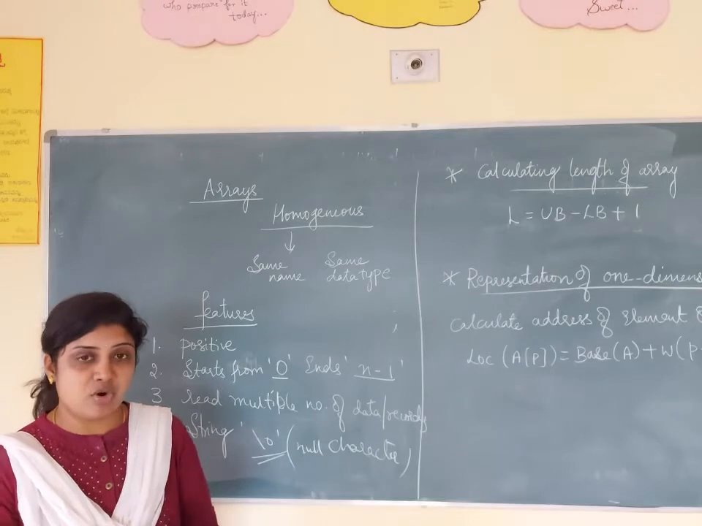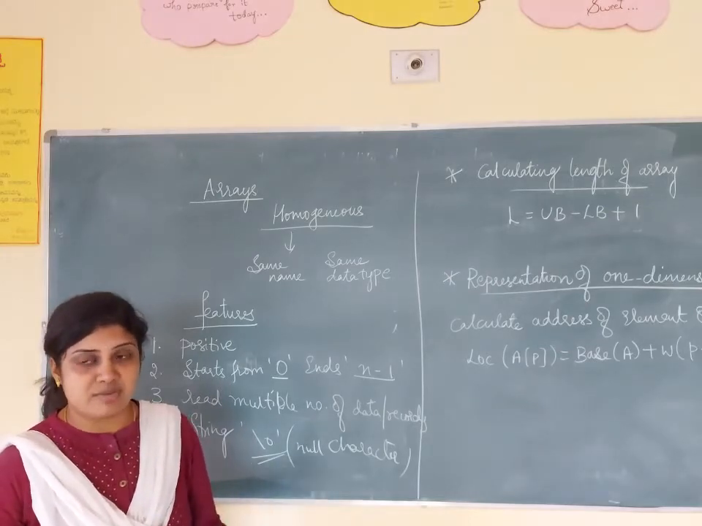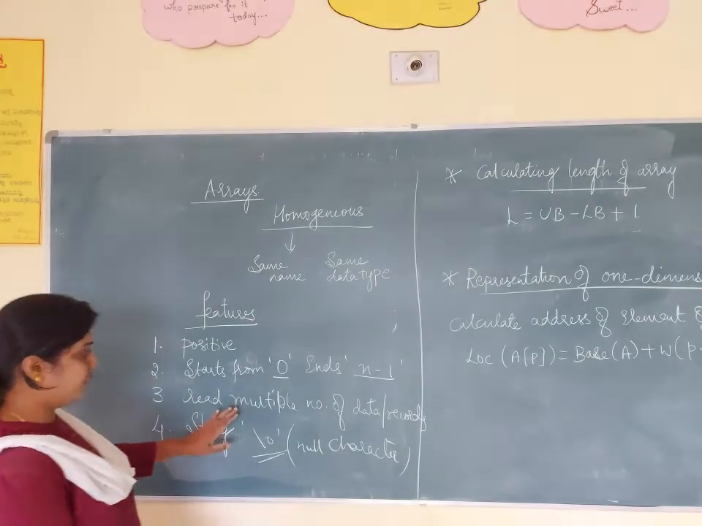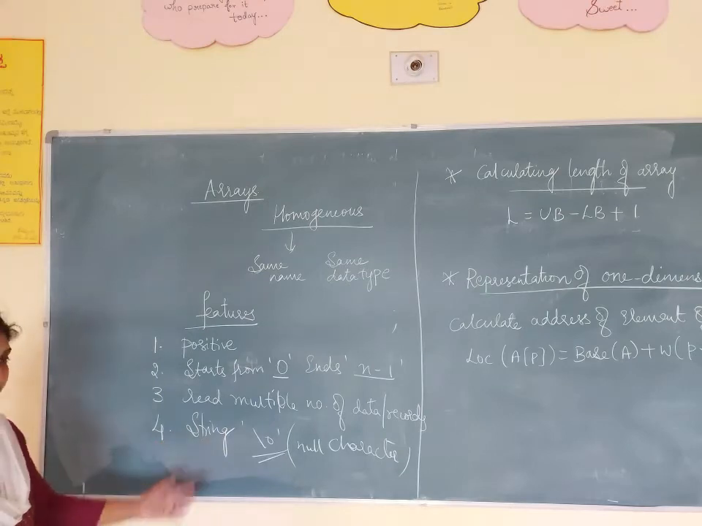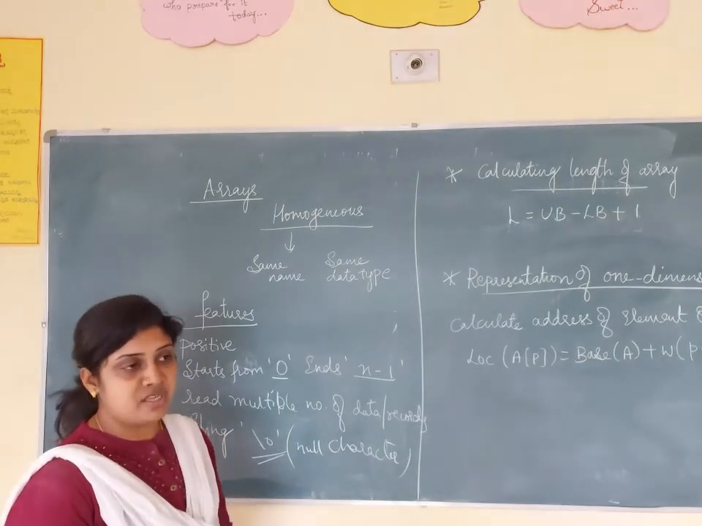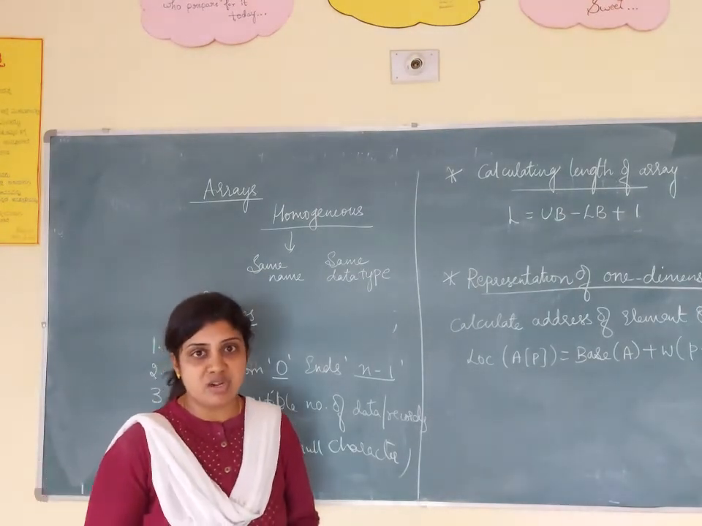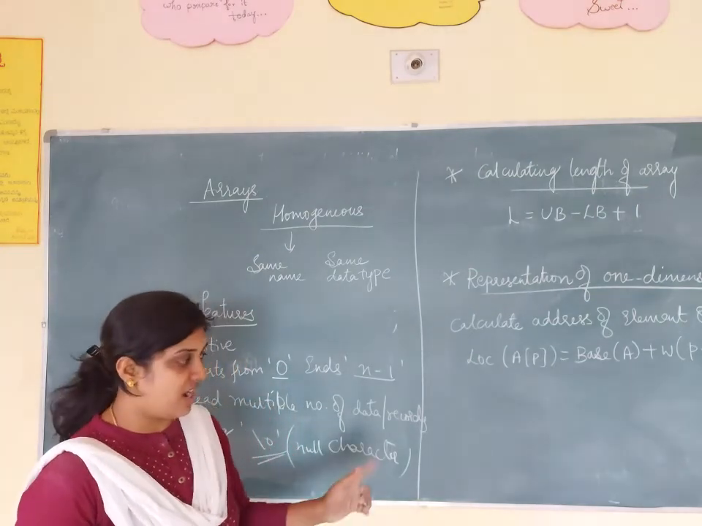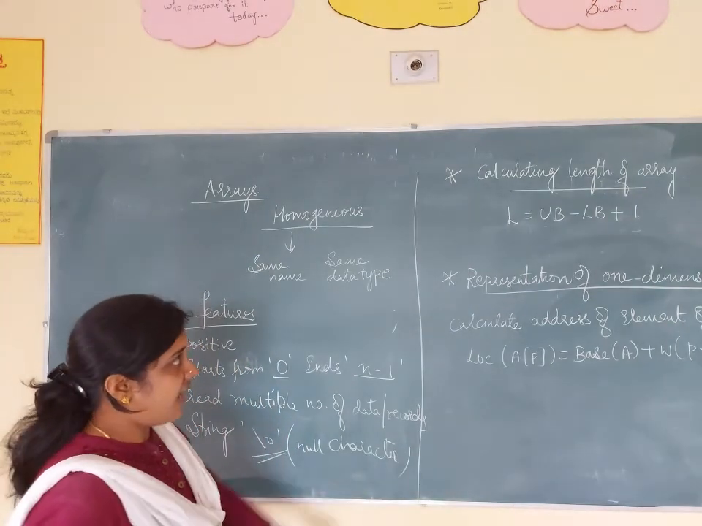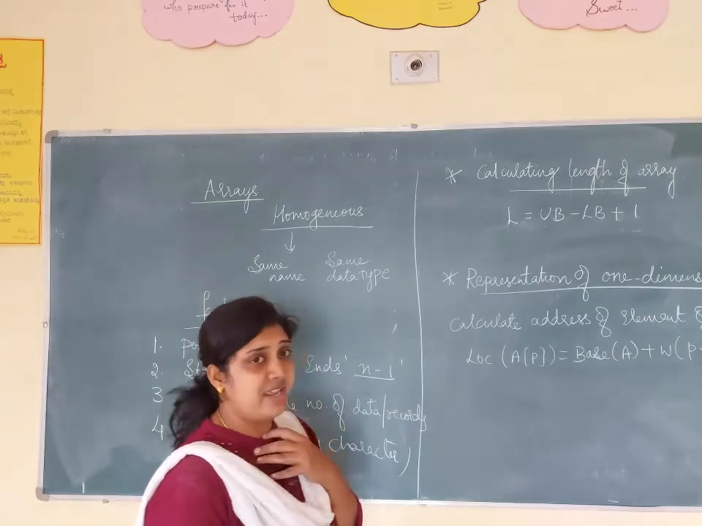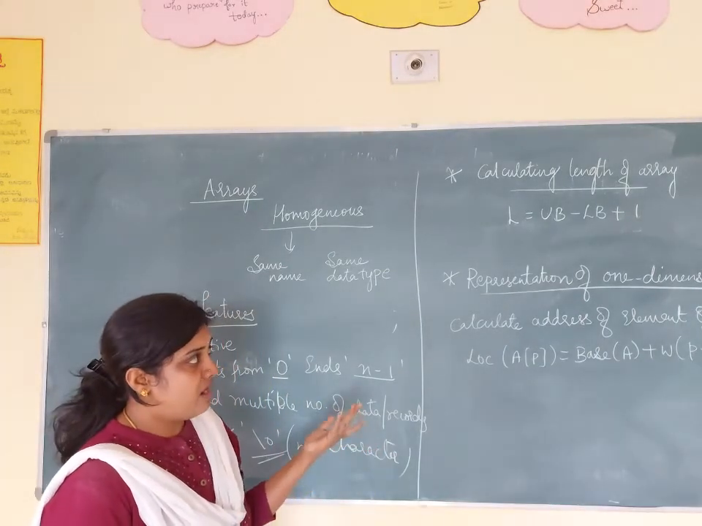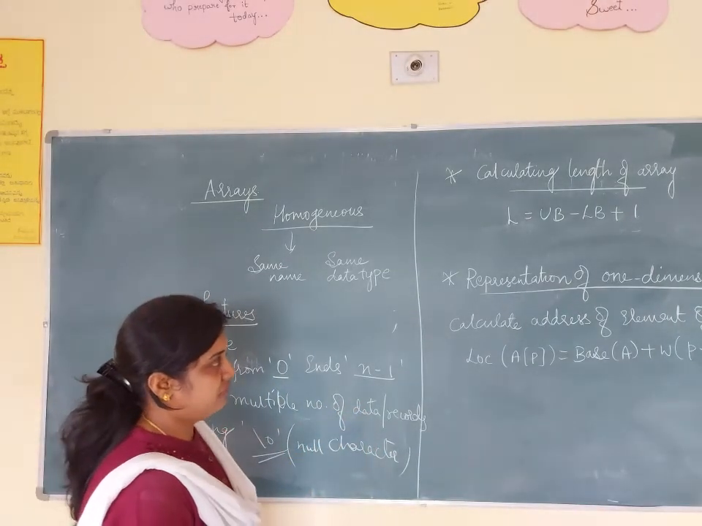If it is records or a huge number of data you have to read, then you have to use what? Array concept. And whenever you are using string concepts, the string always ends with what? Null character in array concept. And next, how are we going to calculate the length of an array?